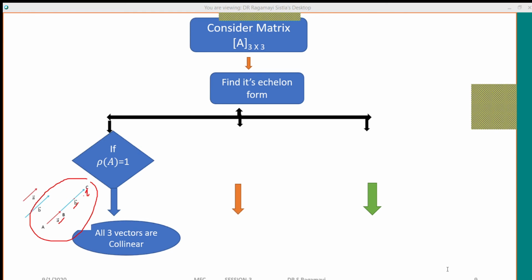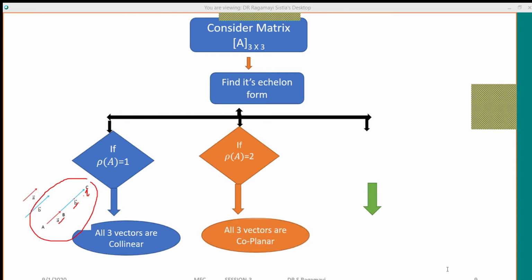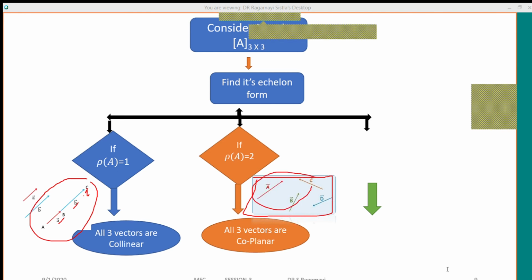If rank of the matrix is 2, then all three vectors are said to be coplanar. Coplanar means that all three vectors lie on the same plane. Of course, in the diagram, I have taken D bar also. That means three vectors or more than 3, however many you may have. If all are present on the same plane, you see here, on the same plane, then all these vectors are said to be coplanar vectors.